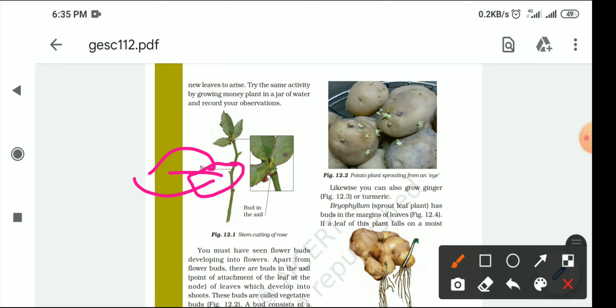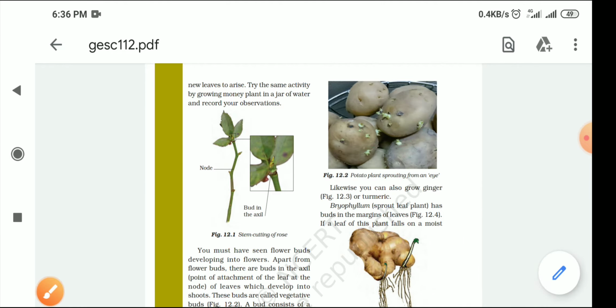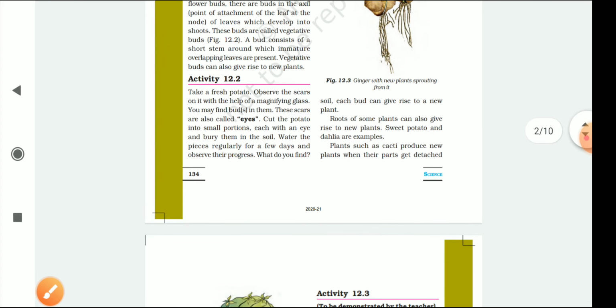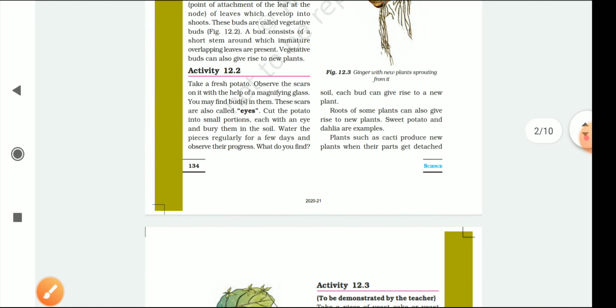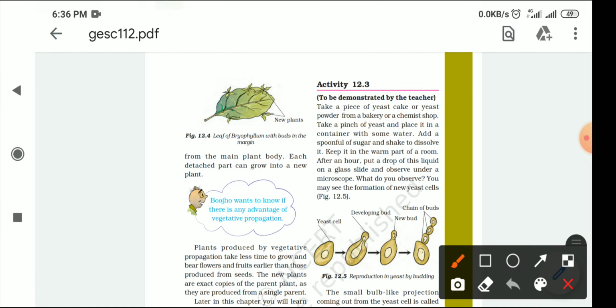Same when we are talking about the potato, you have seen the eyes on this potato, and what your parents or grandparents are doing, they are just taking the cuttings of these eyes of the potatoes and planting them in the soil, and after some time they get the potato from this. This is like ginger, maybe we are showing it the same way, eyes and all. So these are very important. And this is called vegetative propagation.